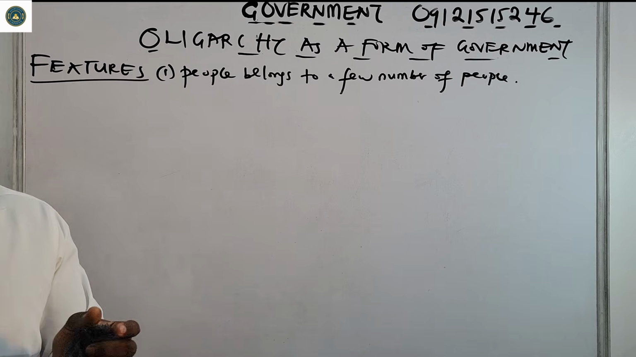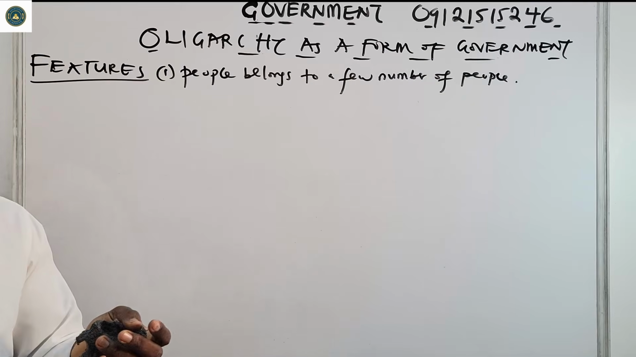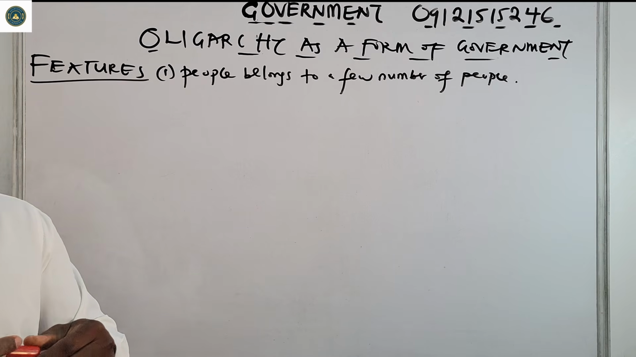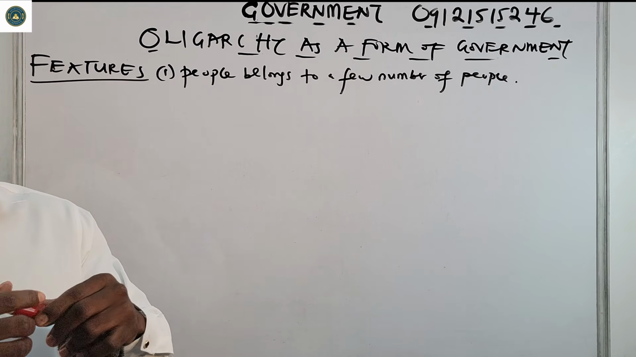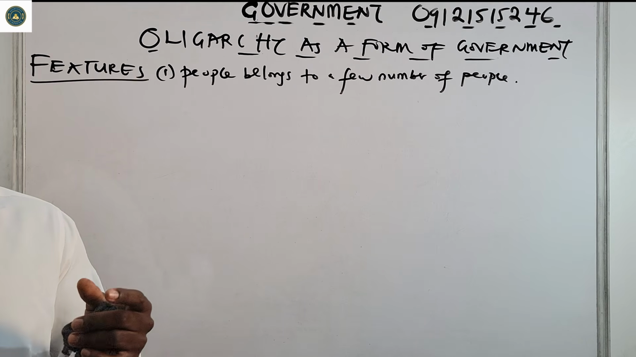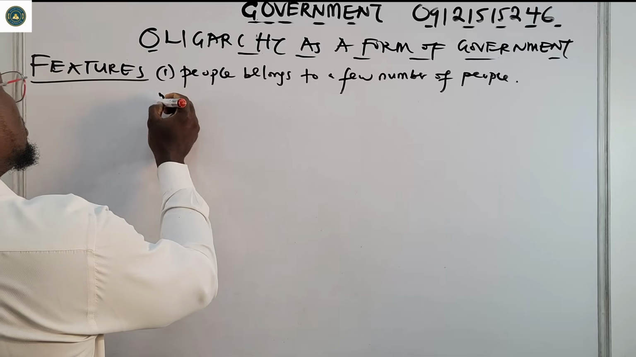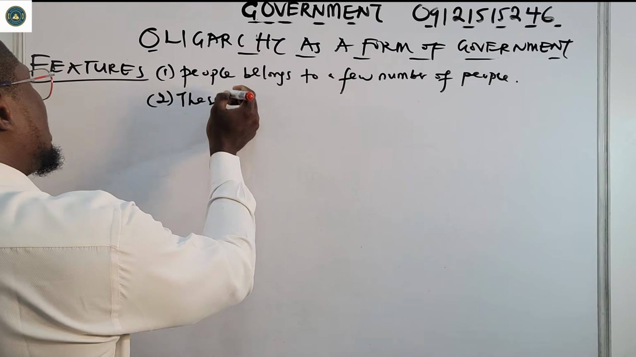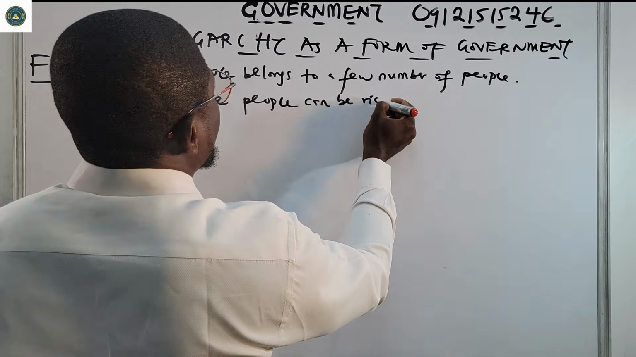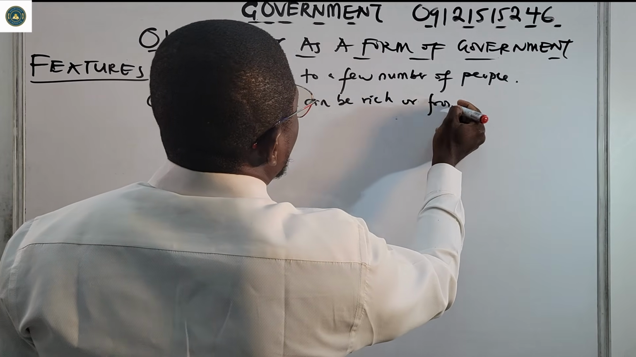And then number two, you must know that these people may be powerful. In fact, they will have to be powerful, whether they are military officials, families, rich people or noble people, and so on and so forth. So another feature, number two, these people can be rich, or from certain families.